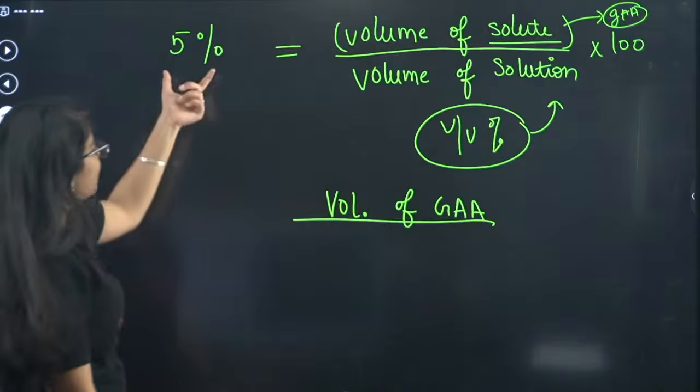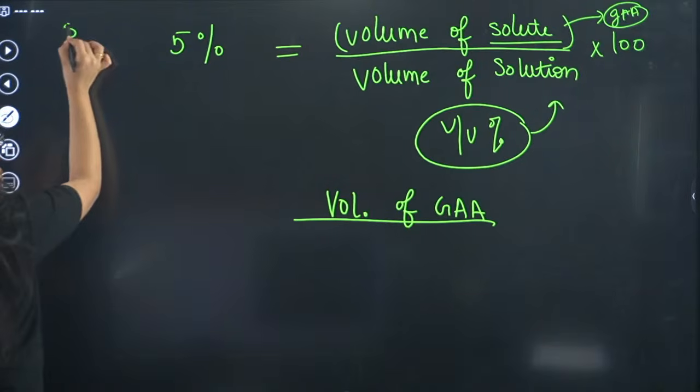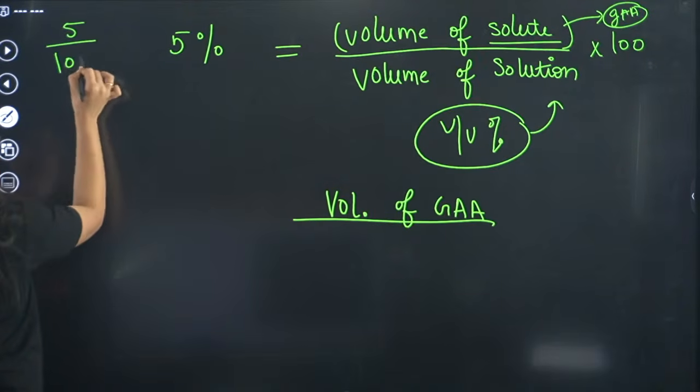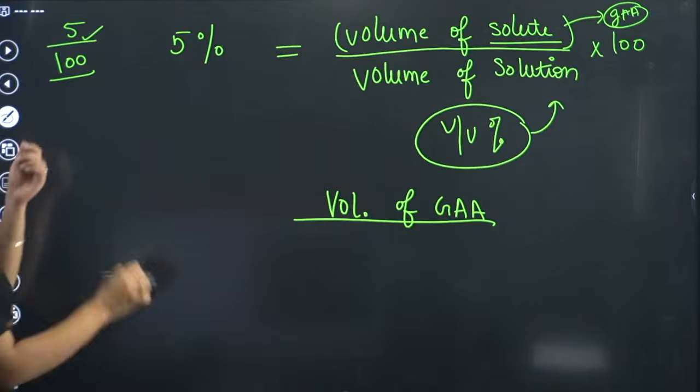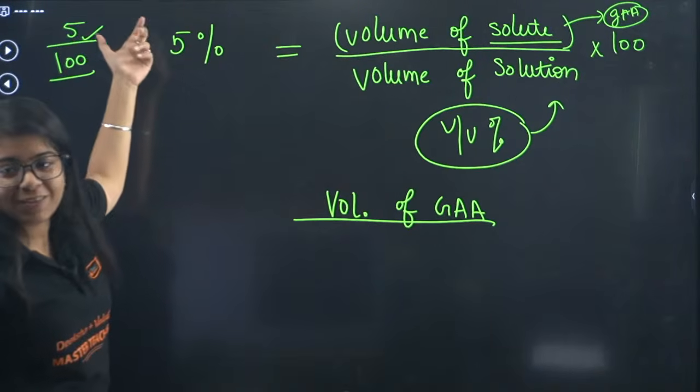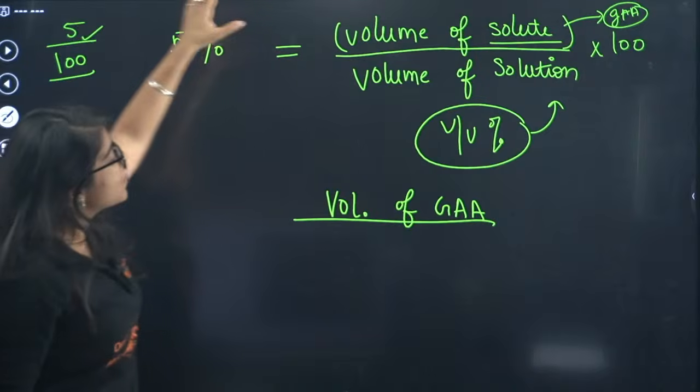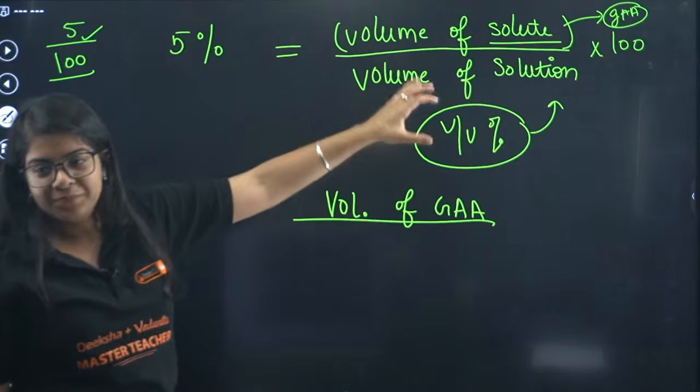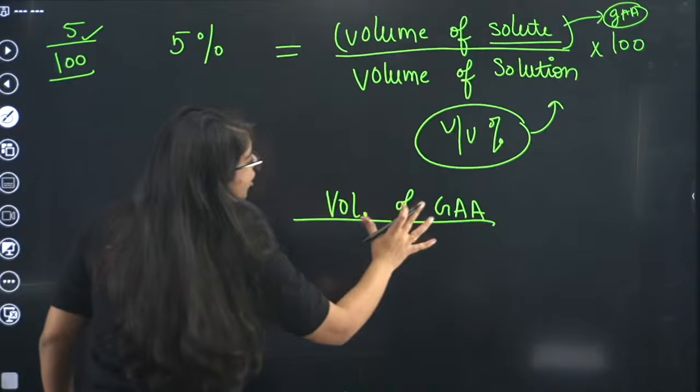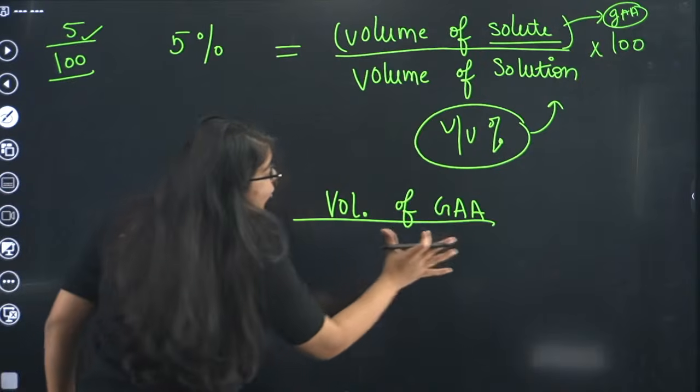Whenever you see 5%, what does that mean? It means 5 in 100 ml. I gave you the answer, but this is how you have to write it in the paper.